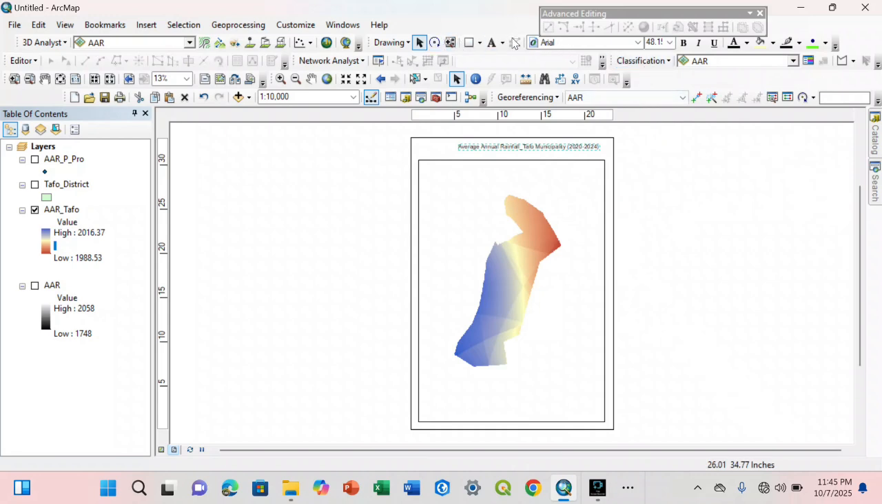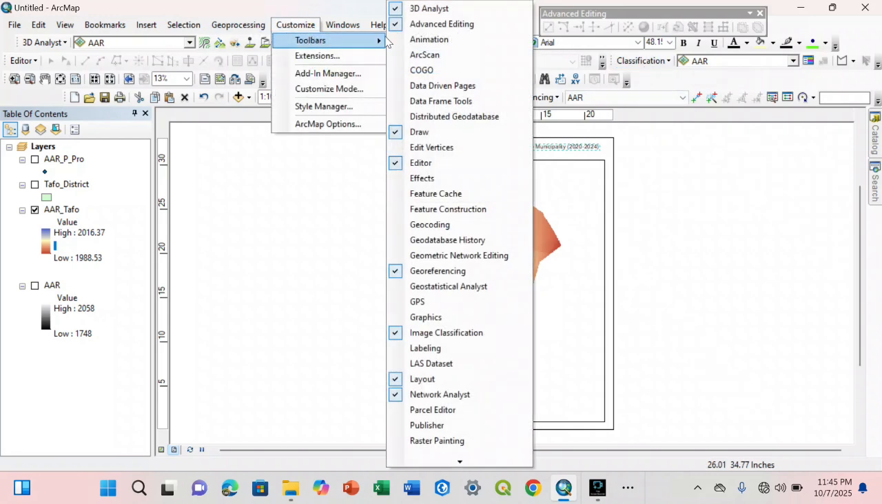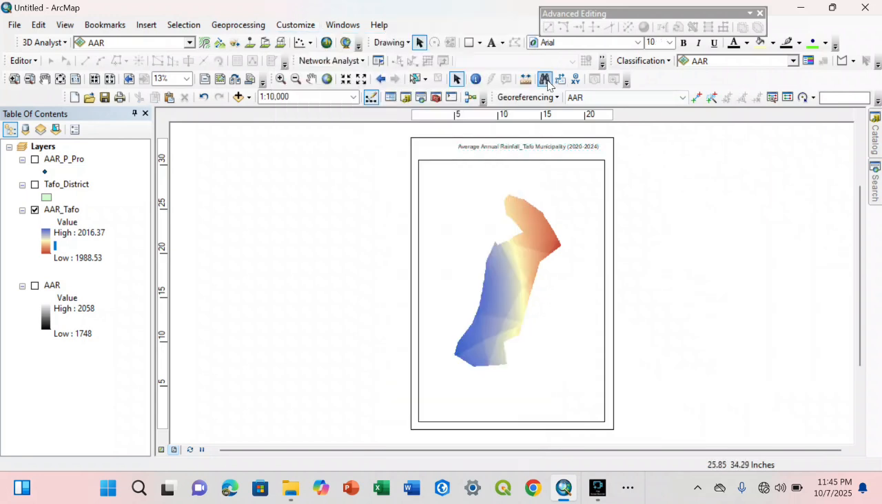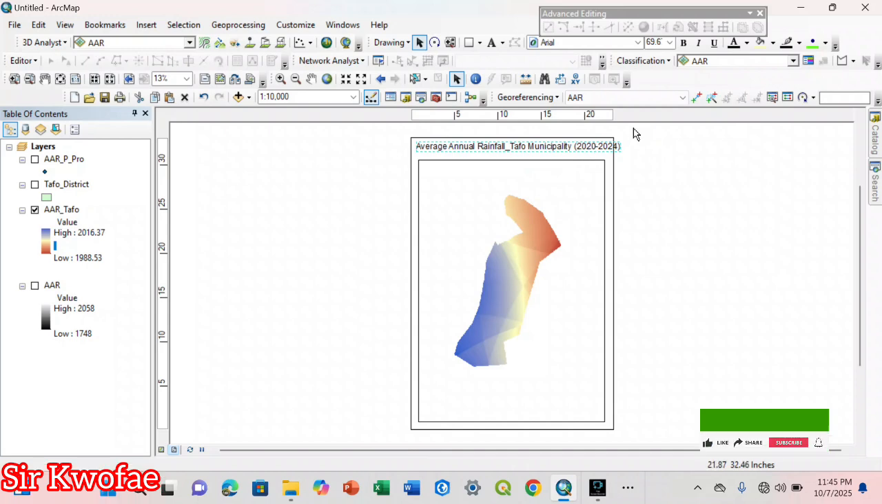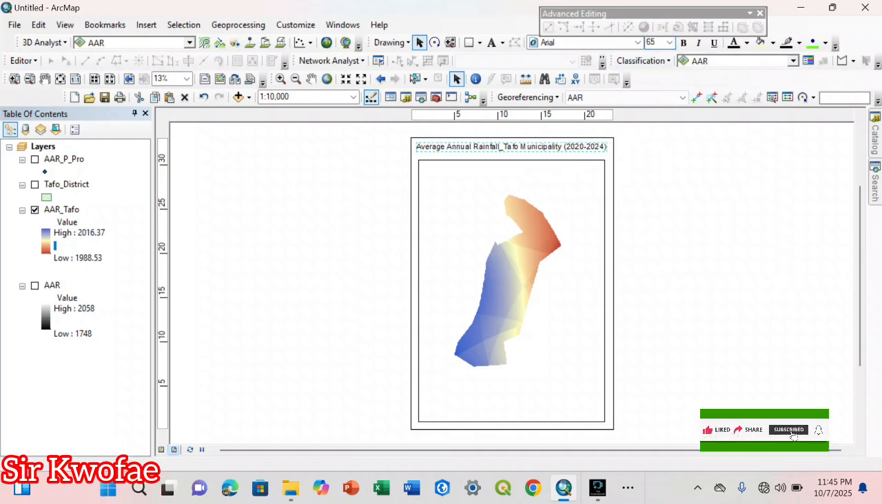So we are using the draw tool. This is the draw tool. If you want to see the draw tool, you go to customize toolbars. The draw tool is here. So let me increase the font size. It's 48 now. Let me choose 69. It is too big. Let me change it to 65.